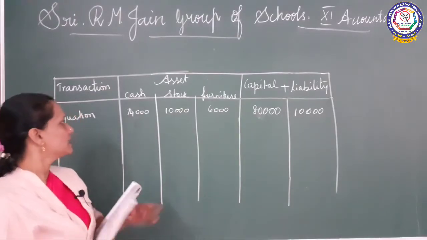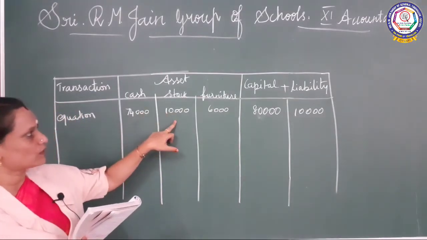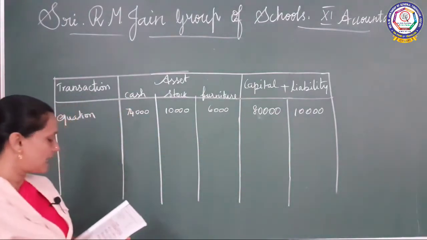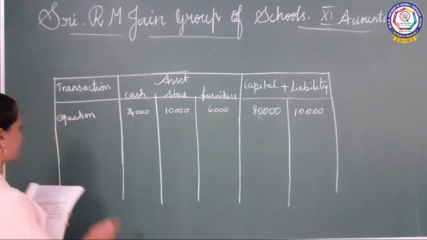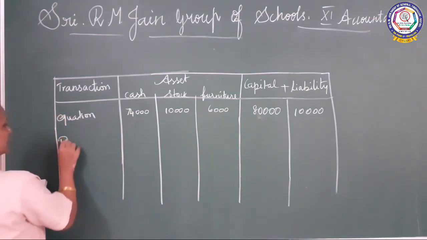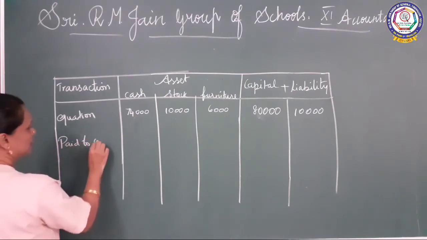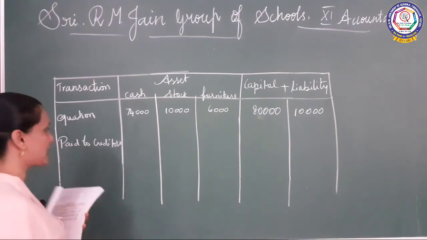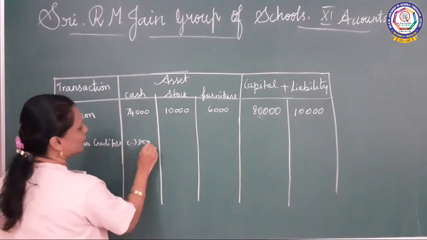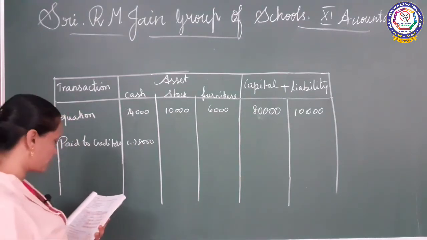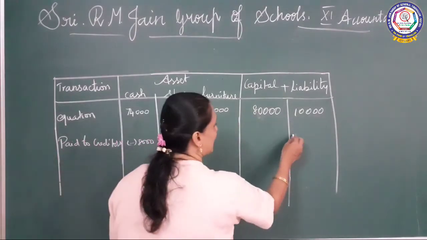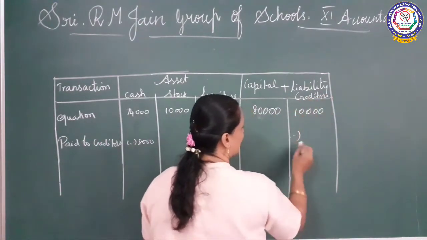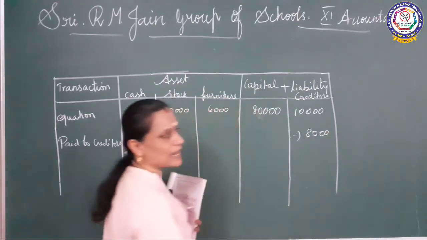And then we got 74,000 cash and then 10,000 stock and furniture also we bought. So 6,000. Here it will not affect, I said. Now paid creditors by cash. So paid to creditors, isn't it? So how much is he paying? 8,000 rupees they are paying. So from the cash they will be taking, no? So from the cash they are taking 8,000 and paying to the liability, creditors. So liability, creditors. Okay, how much they are paying? 8,000 rupees they are paying.